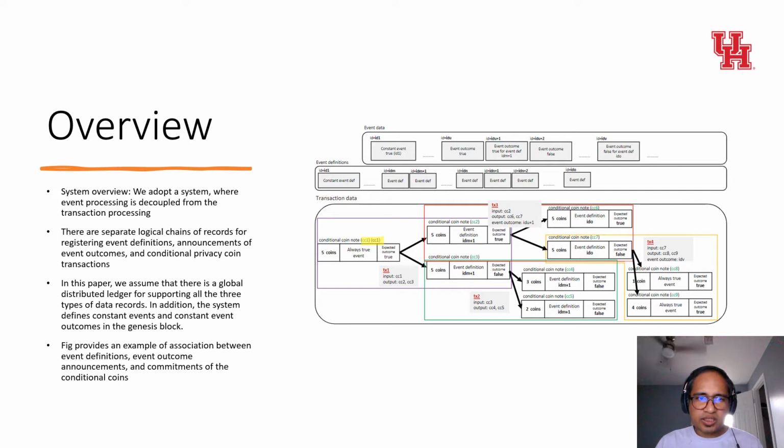To remove the condition, the coin spent needs to show a matched event outcome. As we can see in TX3 and TX4, both transactions have matched event outcome. Validation is done using zero-knowledge proof without leaking any information of the associated event definition and event outcome. After the condition is removed, a conditional coin output can either have a different event condition attached or switch back to one of the default conditions as its default event condition.